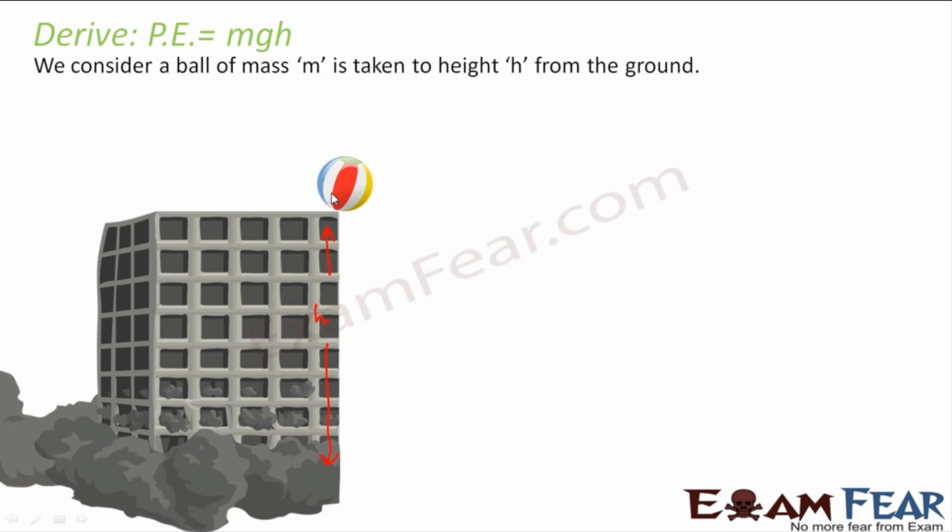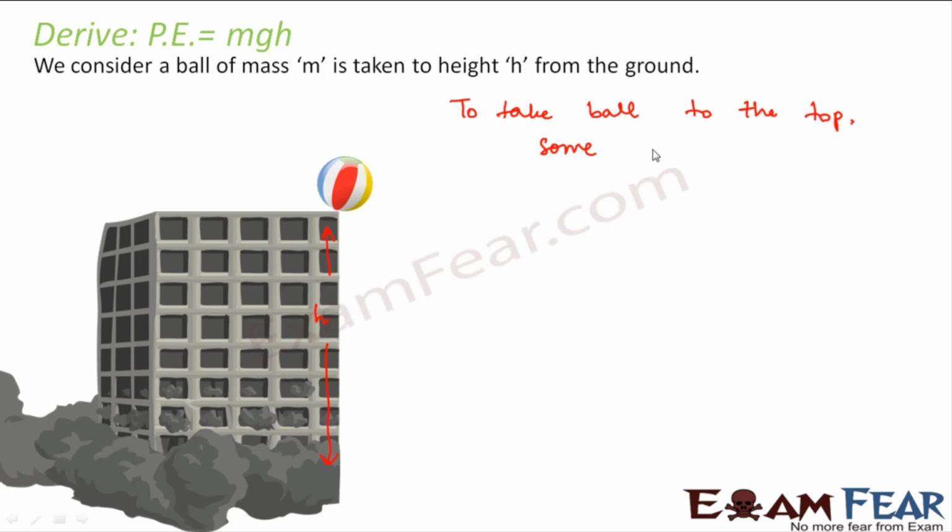The object would not have gone to the top by magic. Some force would have been applied. What would have been that force? That force would have opposed or overcome the force of gravity, right?